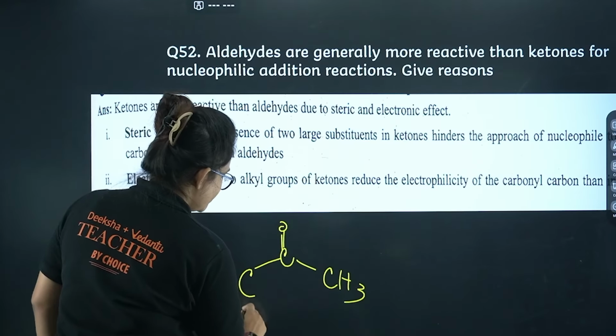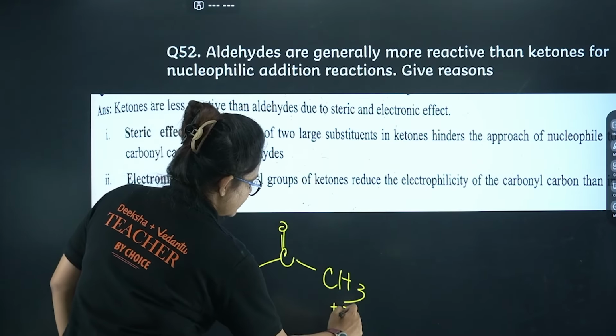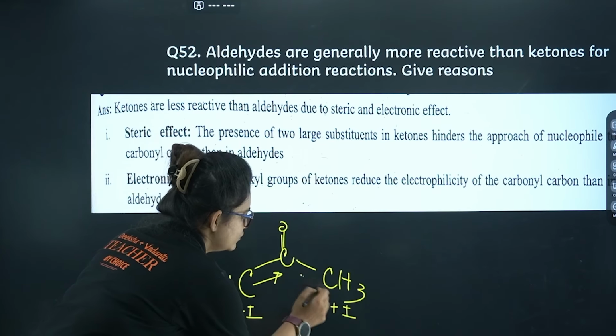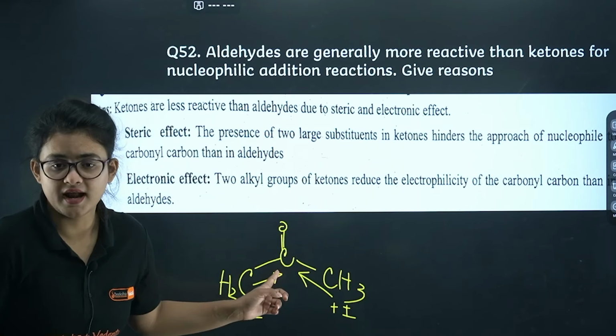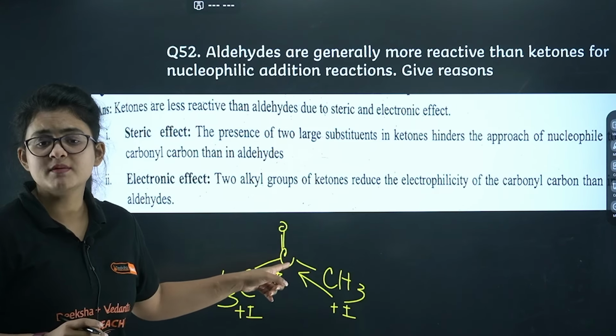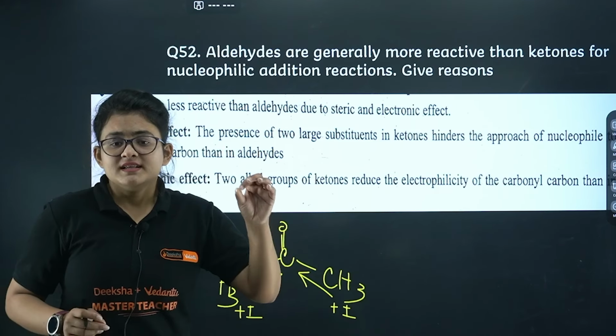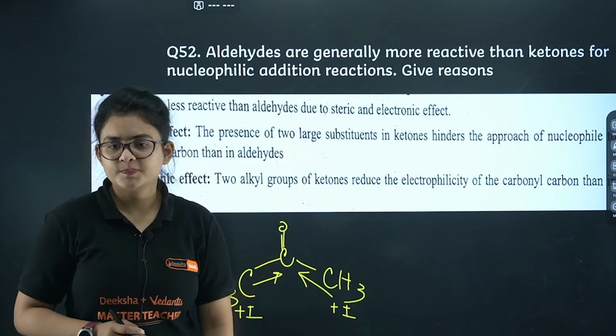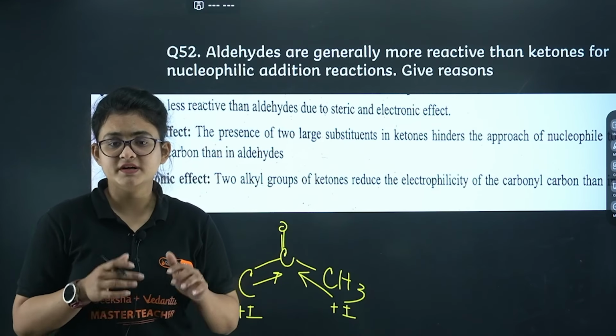So I'm having a +I effect group. What the +I effect does is give electron supply to the central carbonyl carbon, right? With the +I effect, it donates electrons towards the central carbon. As a result, the electrophilicity of the carbon reduces.